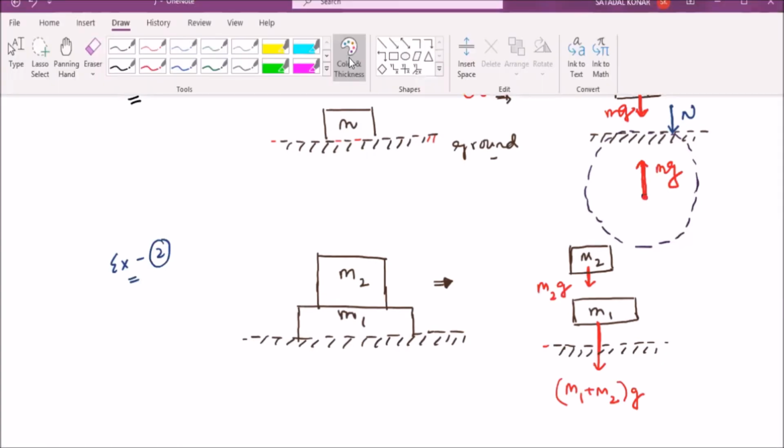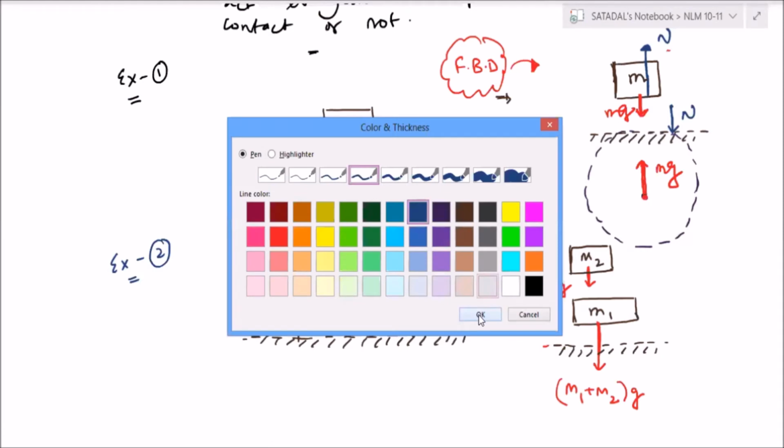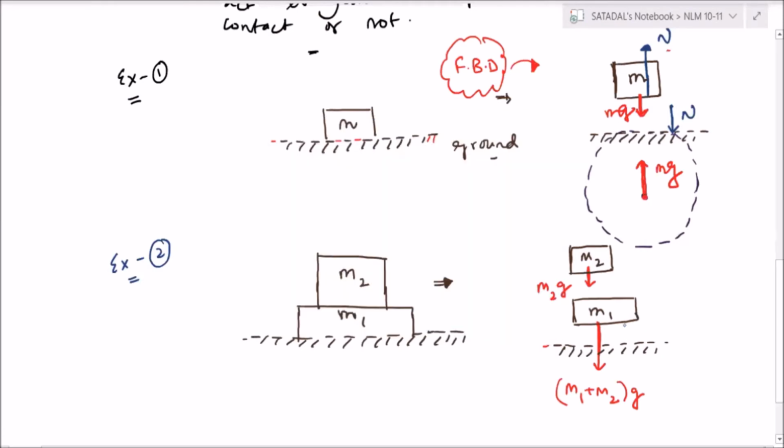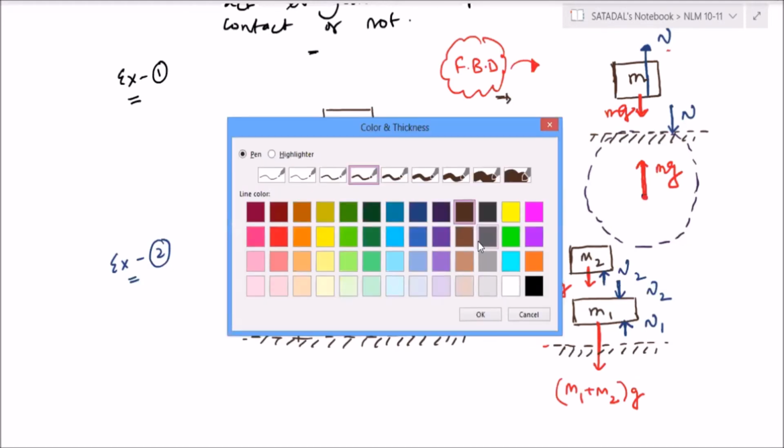Okay. Now let us take the normal reaction. Here the ground will supply in this direction. Let us say this is N1. Correct? M1 will supply in this direction N2. M2 will give a reaction. So this is N2. Correct? What about the earth surface?